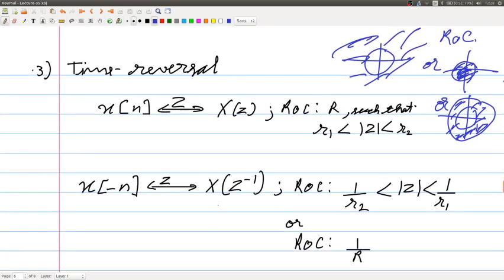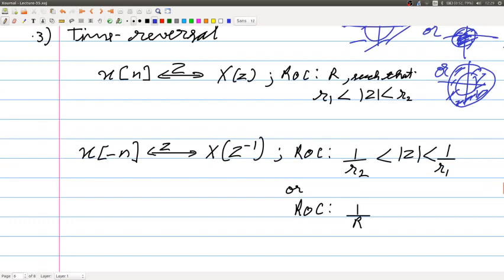Here again, you should pause this video and derive this on your own. Derivation is very important. I do not want to cover it in the video lecture because it increases the size of the video file, but you should derive all of these. So, the z transform of x of minus n would be X of z inverse, and the region of convergence would be this. The bounds here would be reversed.